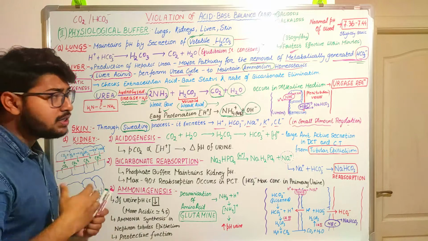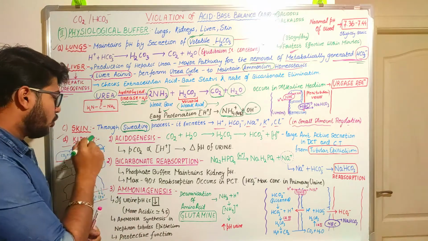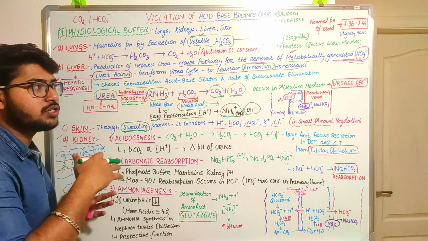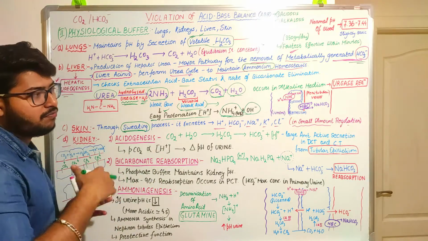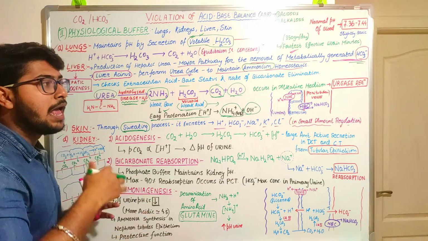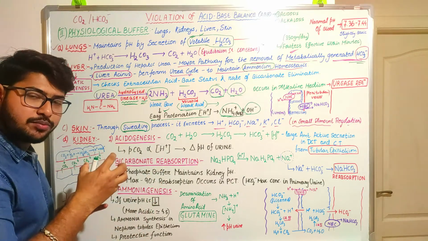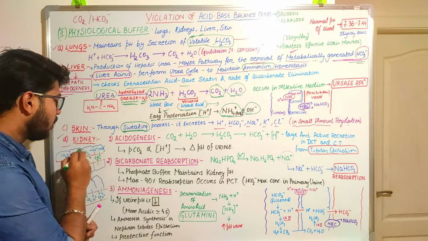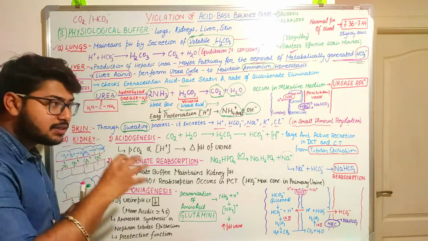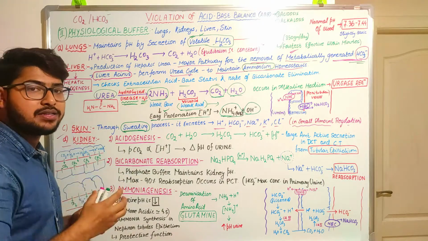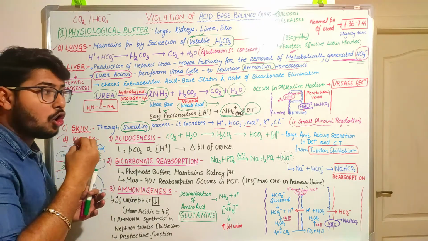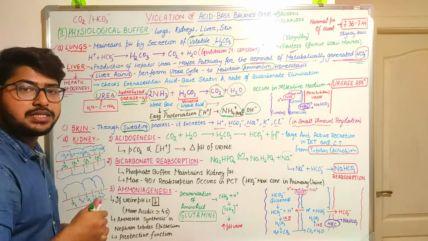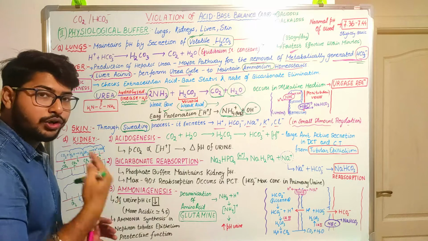Next comes the kidney. What is the function of kidney? Normally, what is the function of kidney? Kidney helps to produce the urine, and urine process occurs in two different ways. First, there will be formation of primary urine, and then with more reabsorption process, we are going to see the secondary urine formation. So kidney helps to excrete those extra amount of ions or not required ions that are being produced in conditions of acid and base violation through urine.